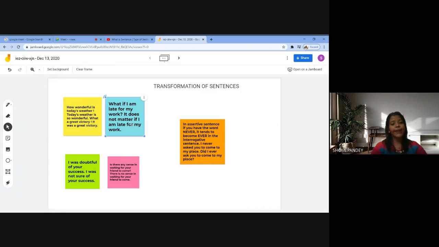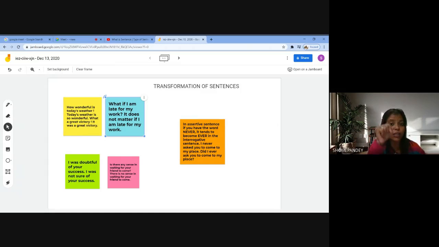Now let's talk about this type of sentence, when I need to change an interrogative sentence into an assertive sentence. My blue sticky note actually talks about an interrogative sentence when it is changed into an affirmative. For example, if I say, what if I'm late for my work today? What would happen? My boss might be angry, but then when I explain, maybe he or she would be okay with it, isn't it?